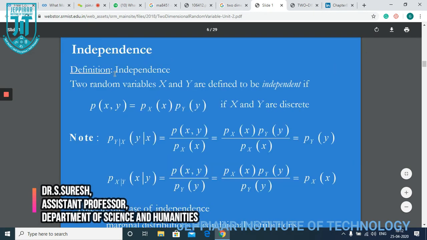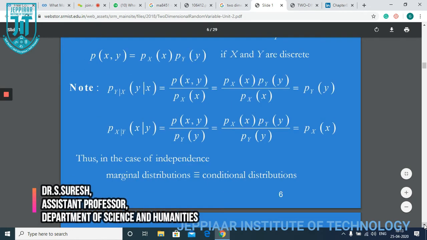Independent: two random variables X and Y are defined to be independent if probability of x comma y is equal to probability of x into probability of y. If X and Y are discrete, then this is the method, where y given x and x given y is the conditional probability. Finally we can say the marginal distribution is equivalent to the conditional distribution.